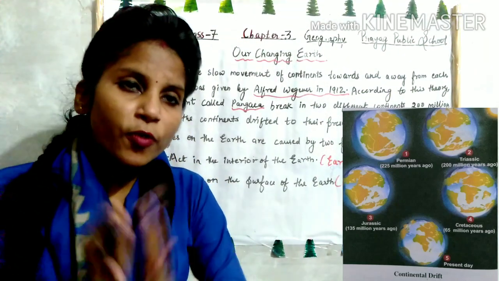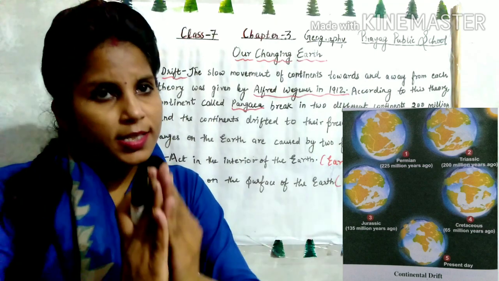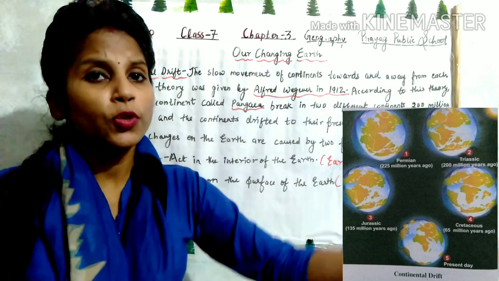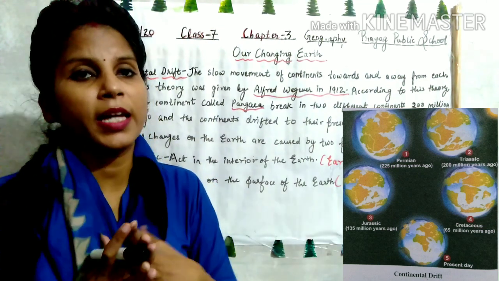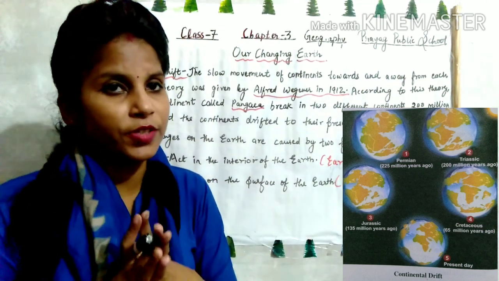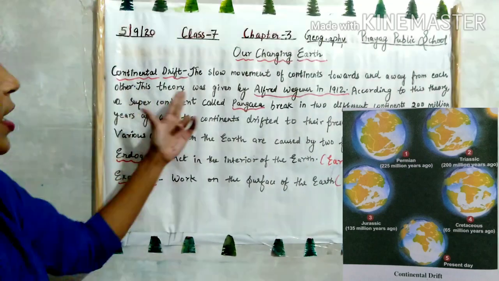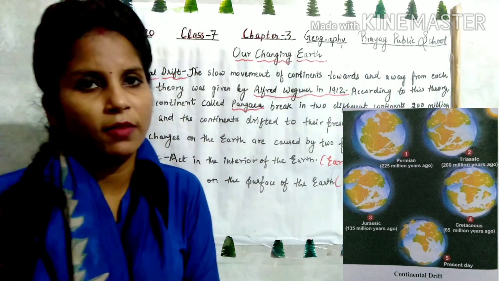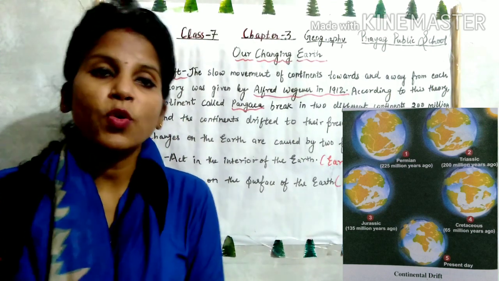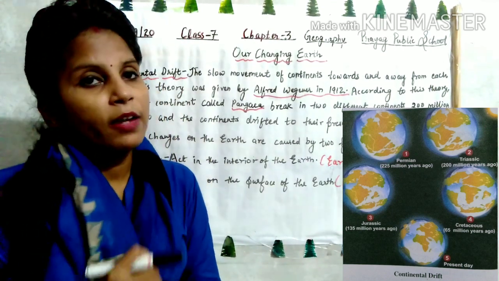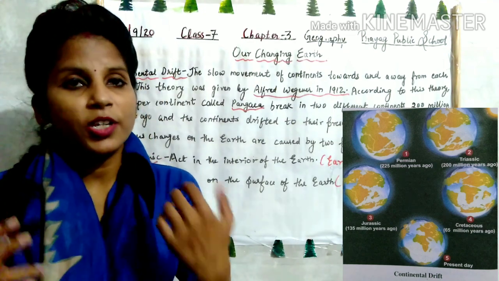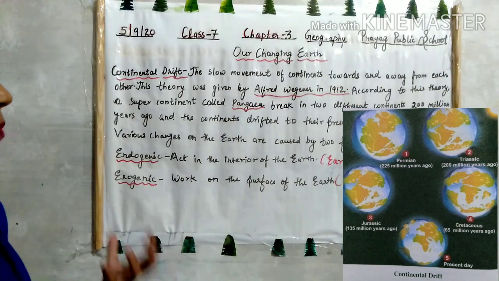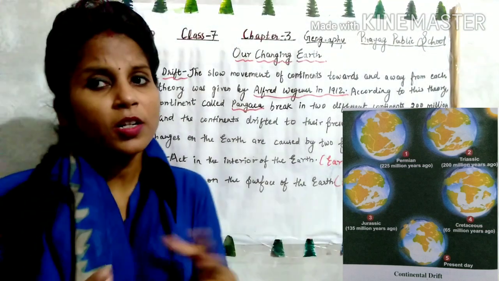So the slow movement of continents may be towards each other or away from each other, and that is what we call continental drift. Okay, so this theory was given by Alfred Wegener in 1912. According to his theory, a supercontinent called Pangaea broke into different continents.